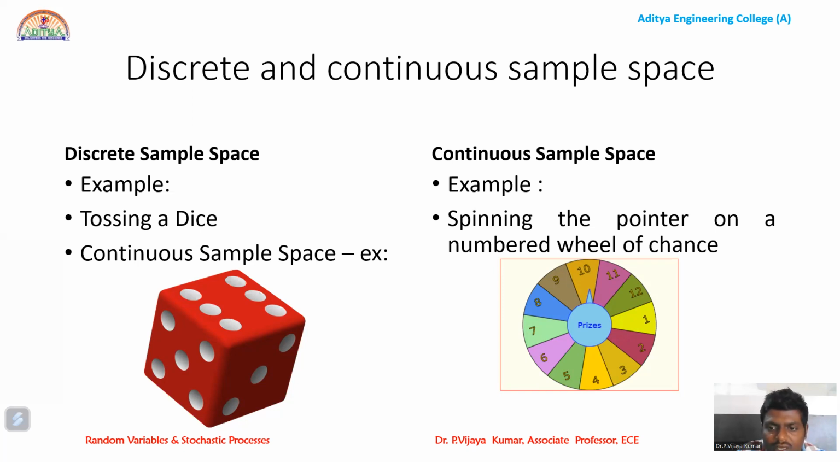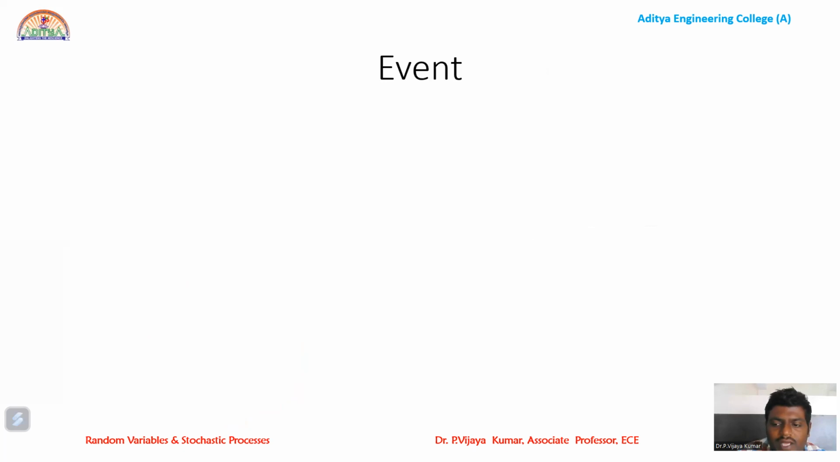Similarly, in a continuous sample space, take if you are spinning a pointer on a numbered wheel of chance, it can have any value. If it is ranging from 9 to 10, we say it is a range of values. We cannot exactly predict what its value is. Its value can be 9.1, 9.12, 9.123, 9.321, like that. So in continuous sample space, generally we will represent the weight of a person or the height of a person, anything which falls under the range category. We cannot say the exact count. Whereas in discrete sample space, we can specify the possible number of outcomes. Everything is countable.